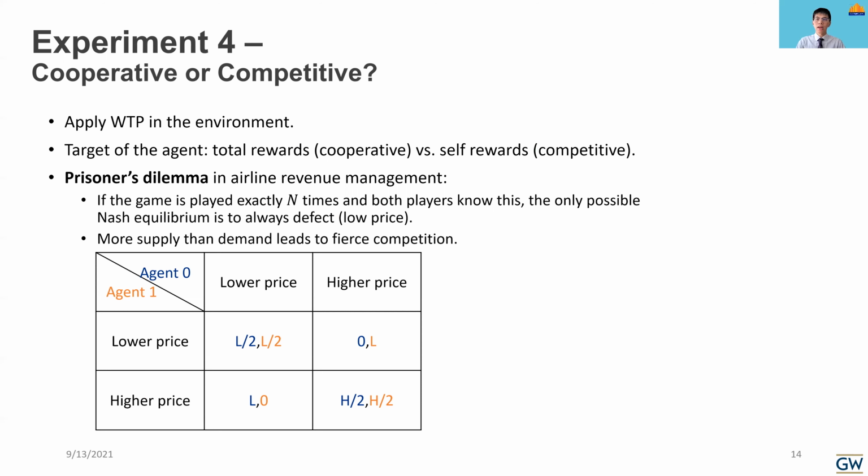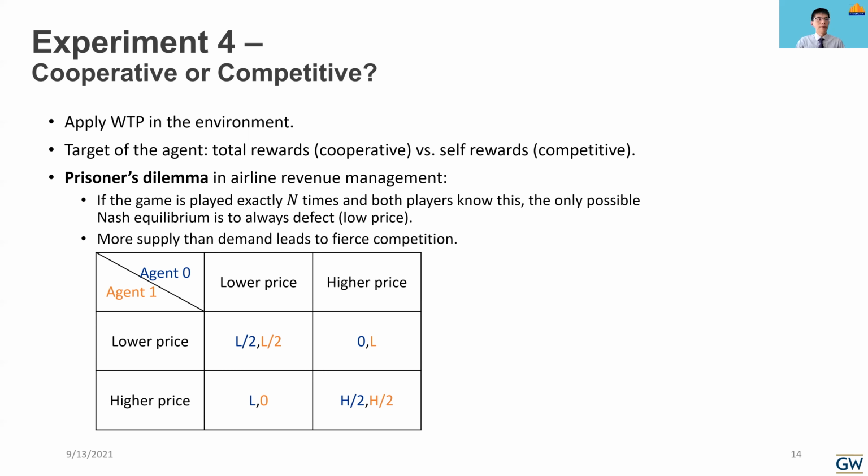And if we look inside the competitive case, the agents would face the prisoner's dilemma every day. As the table shows, if both agents choose a lower price, they will obtain half of the low price as revenue. And if both of them choose a high price, they will obtain half of the high price as revenue. But if one agent is high and another is low, the lower price agent would always obtain all of the profits, and the higher price agent would get nothing.